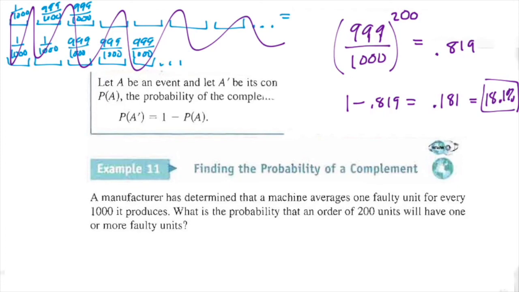I think it's because 0.819 is a rounded number.